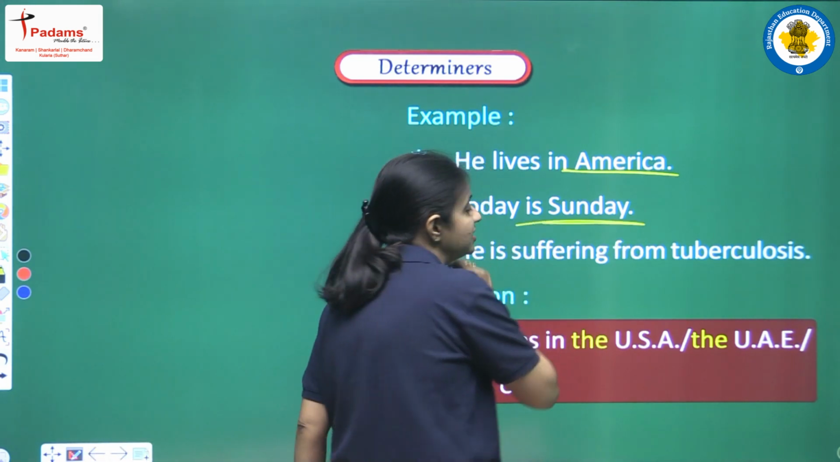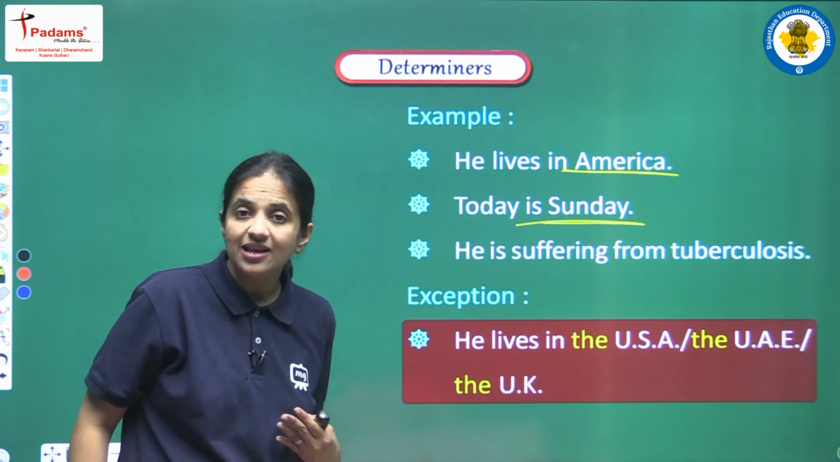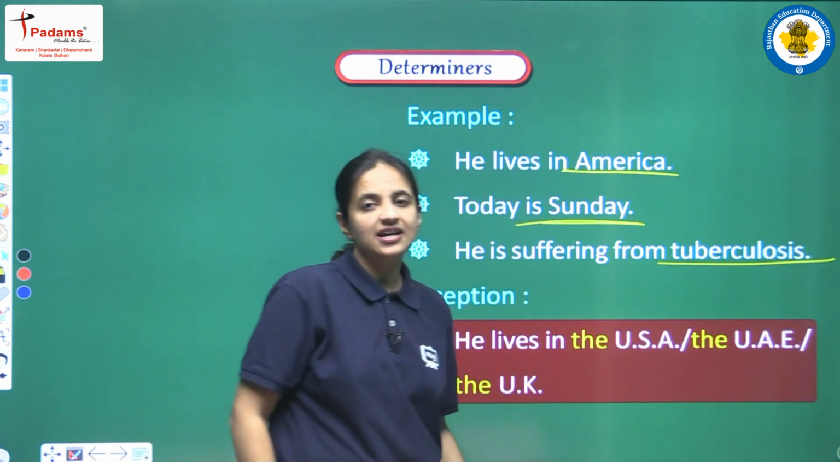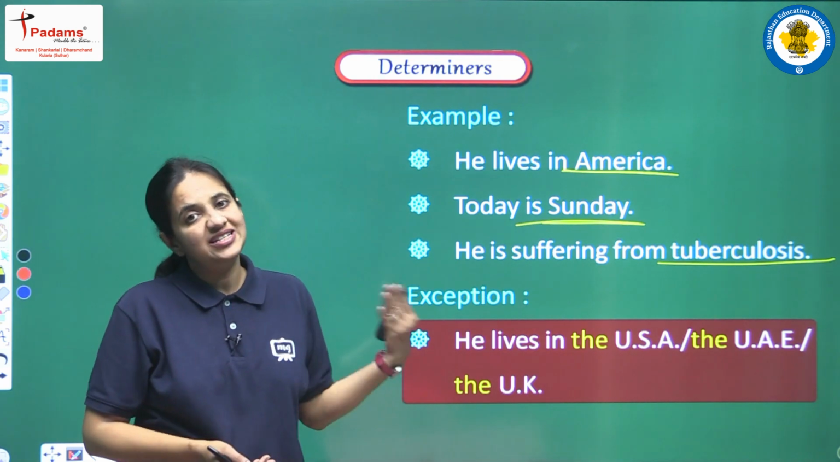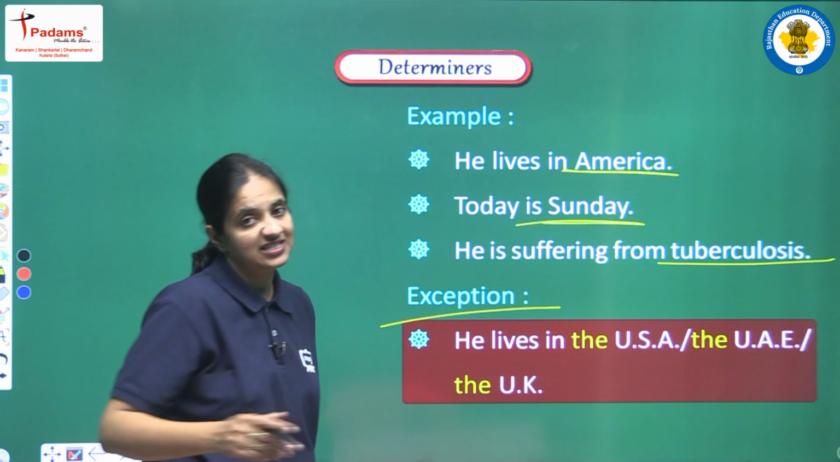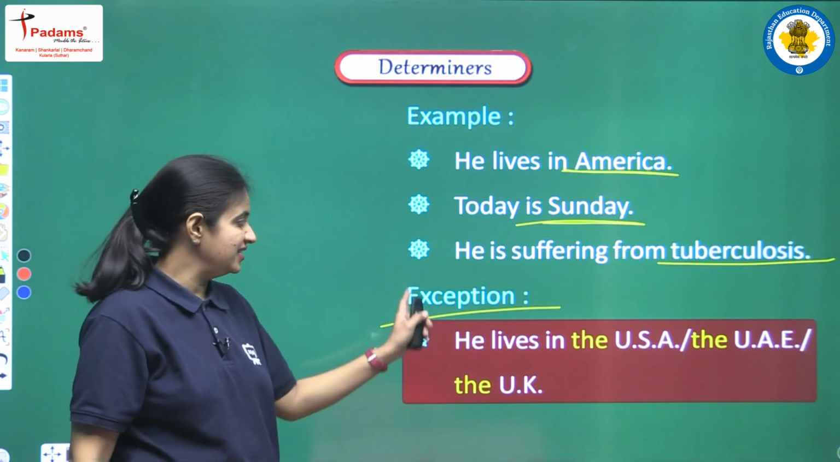Next we have: This is Sunday. So before a day's name we cannot use any article. Next we have tuberculosis, that is a kind of disease. So yes, before a disease also we cannot use any article. But yes, we have an exception to this point also. So let's see the exception.